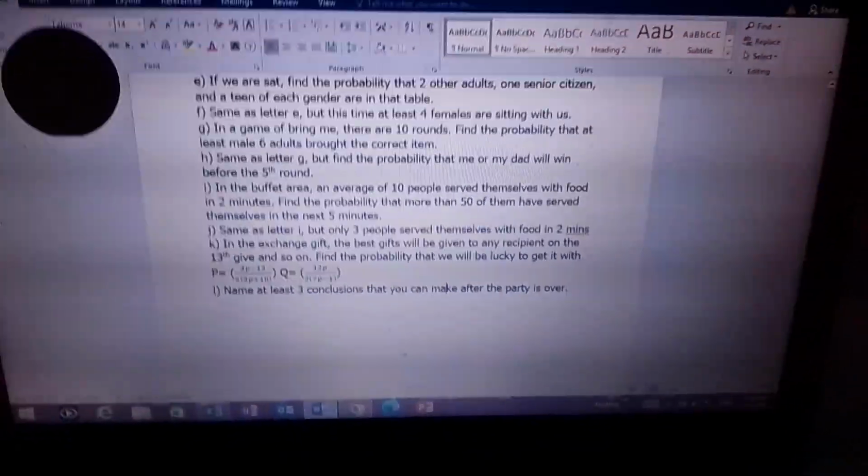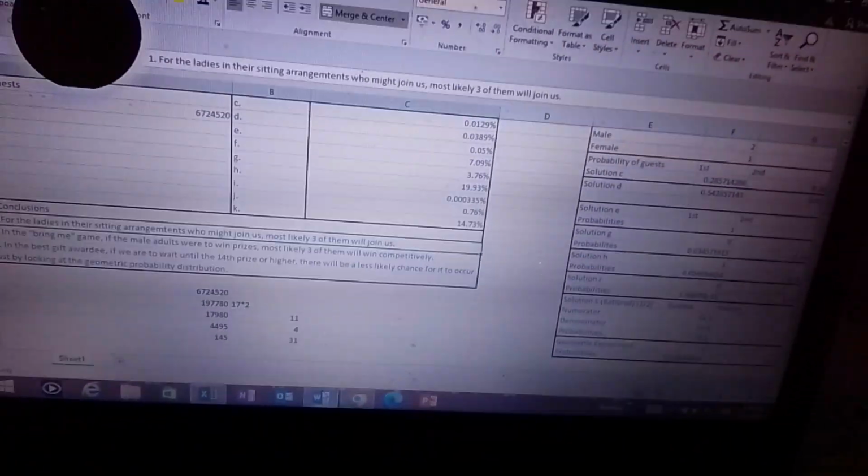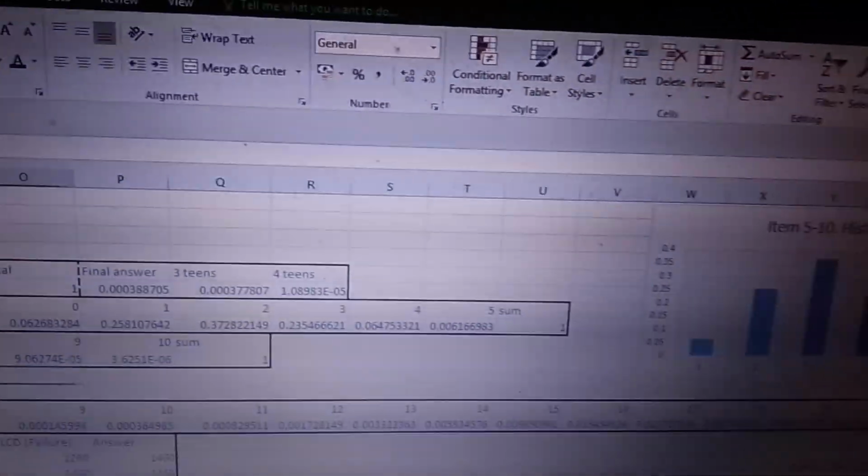Now, for letter L, and the last but not least, name at least 3 conclusions that you can make after the party is over. So what can you conclude? Like for letter number 1, for the ladies in their sitting arrangements who might join us, most likely 3 of them can join us. Bakit ganito? Ito kasi yung histogram na ginawa ko. So, di ba, remember, this is our histogram for letter F, di ba? So, from 0 to 5.